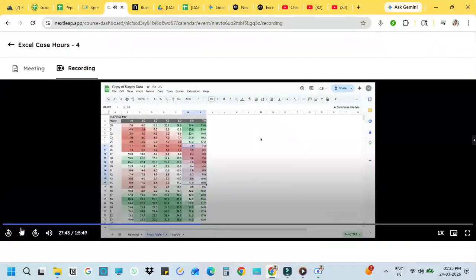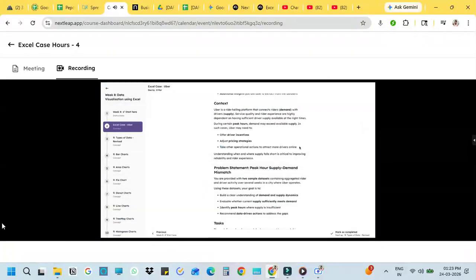Down we can do later. Okay? But at a very fundamental level, to attract more drivers online.